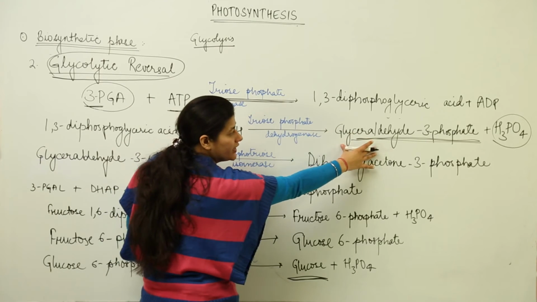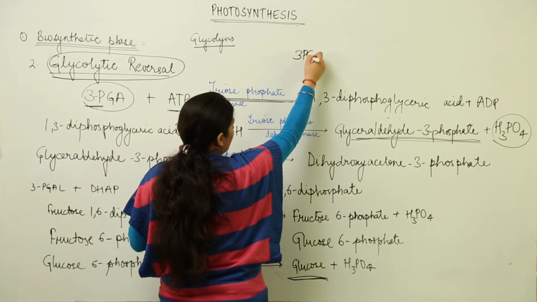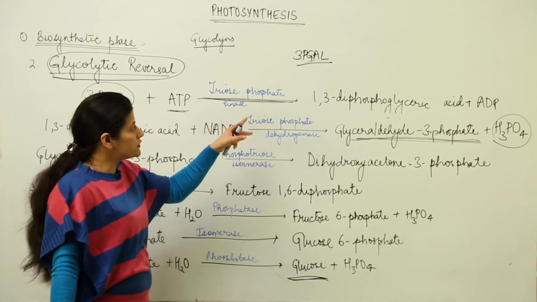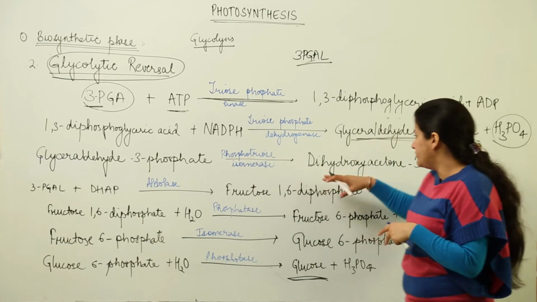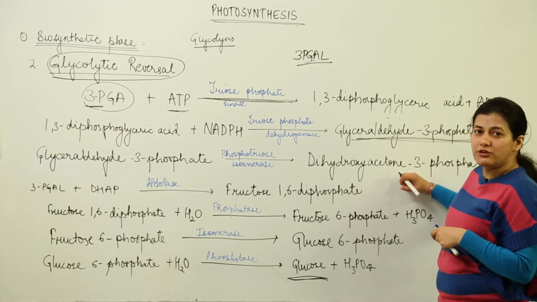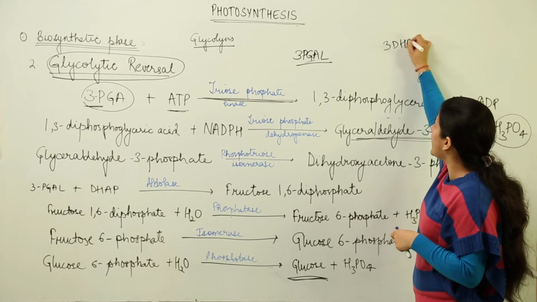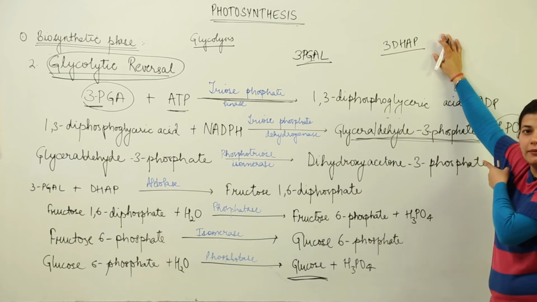We have glyceraldehyde 3-phosphate, otherwise known as 3-phosphoglyceraldehyde, 3-PGAL, we write it this way. This 3-phosphoglyceraldehyde would isomerize to form dihydroxyacetone 3-phosphate, that is otherwise known as 3-DHAP, dihydroxyacetone phosphate. Both of these are 3-carbon compounds.